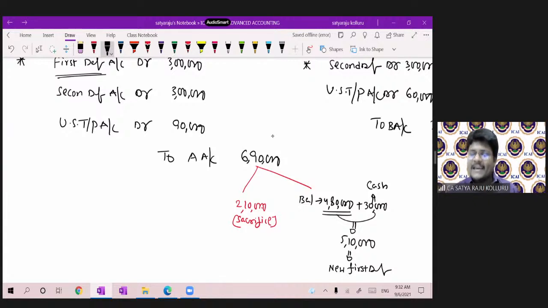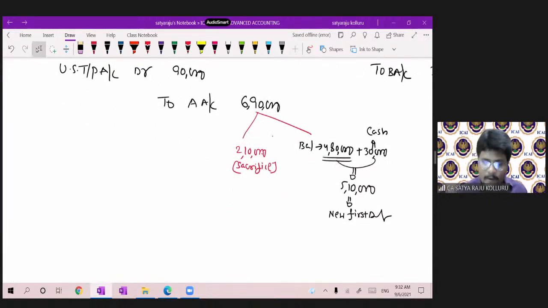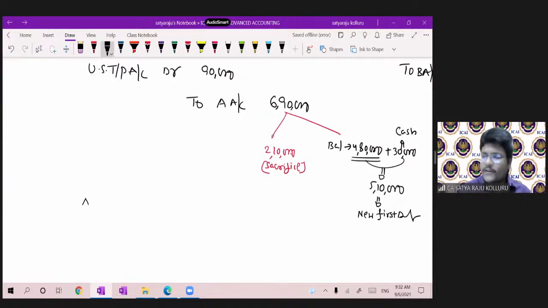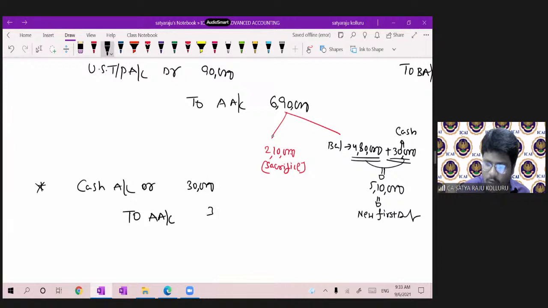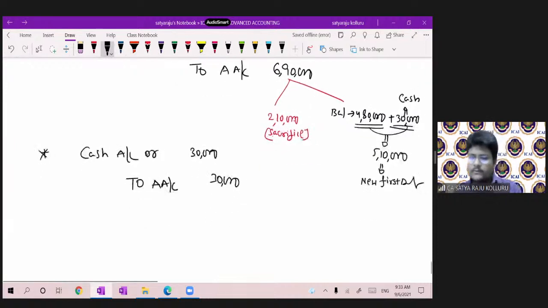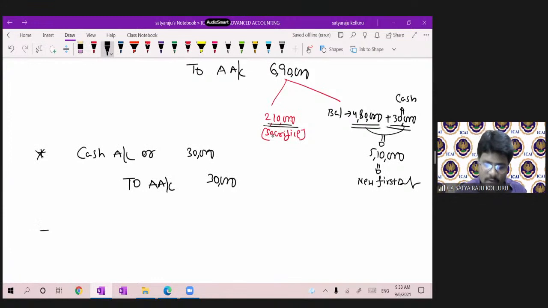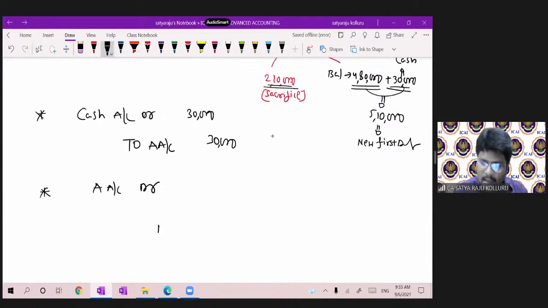Now for this entire thing, what is the journal entry, sir? Please concentrate. A account debtor. First let me bring A's cash as well. You should bring 30,000 cash now. First, if A introduced the cash, cash account debtor to A account. How much, sir? 30,000. He brought the cash. Now, 2,10,000 he sacrificed. Now A account debtor to reconstruction account. Sacrifice how much? 2,10,000.